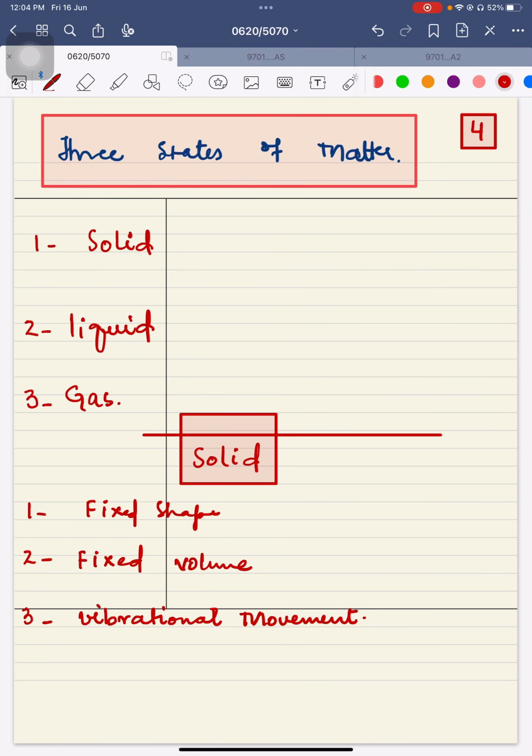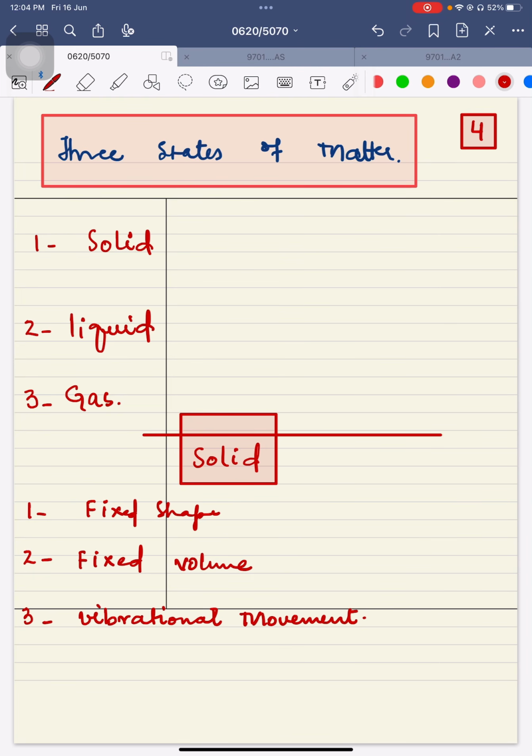No, it will occupy the same volume which it was occupying on that table. So by changing the position, by changing the place, the volume occupied by a solid object will remain the same. It is not undergoing a change. Okay, so we can say that a solid has a fixed volume.